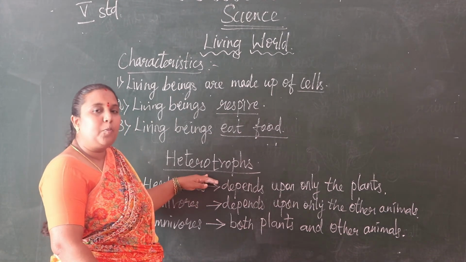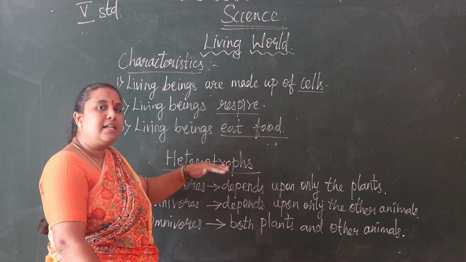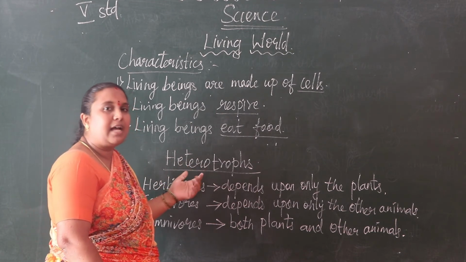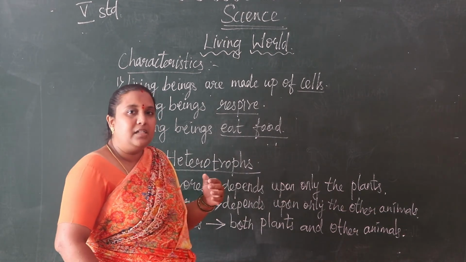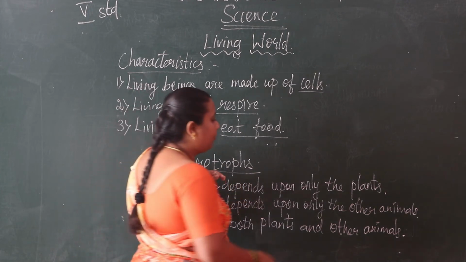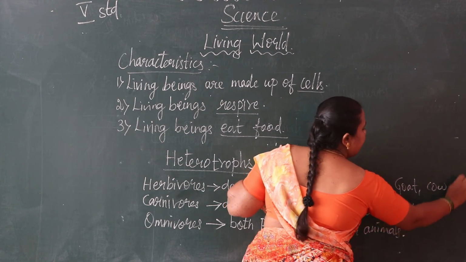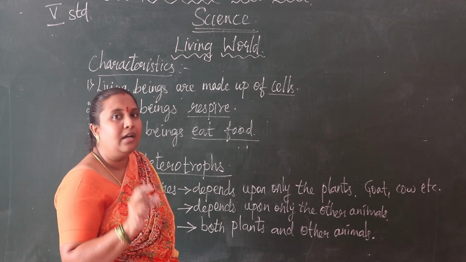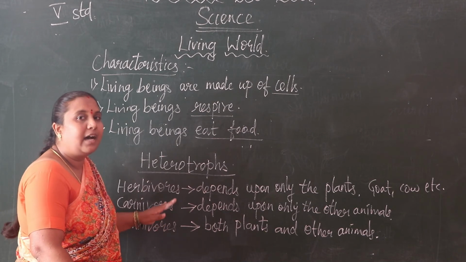Animals depend upon other things, so we can say animals are heterotrophs. Plants prepare their own food, so we can say plants are autotrophs. Here, among heterotrophs, some animals depend upon plants only. For example, goat, cow, etc. These animals eat only plants, so we can say they are herbivores.